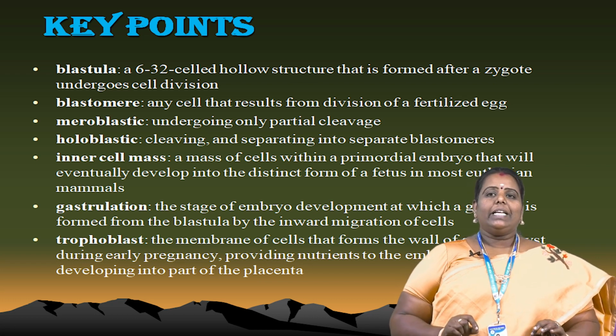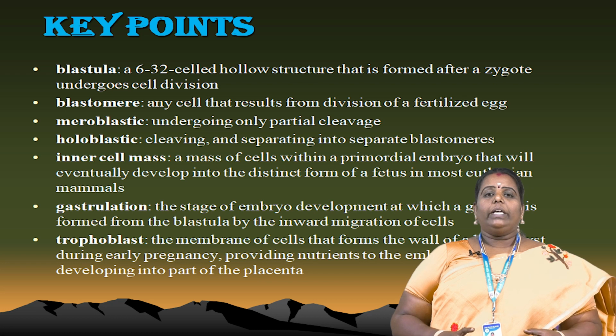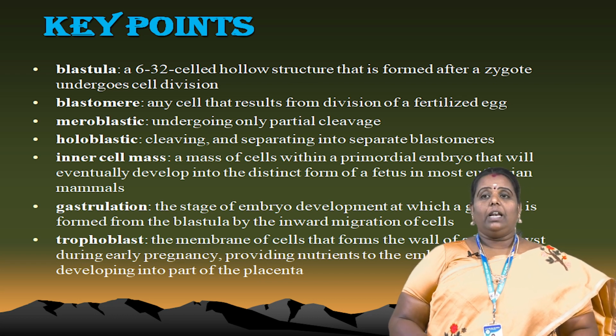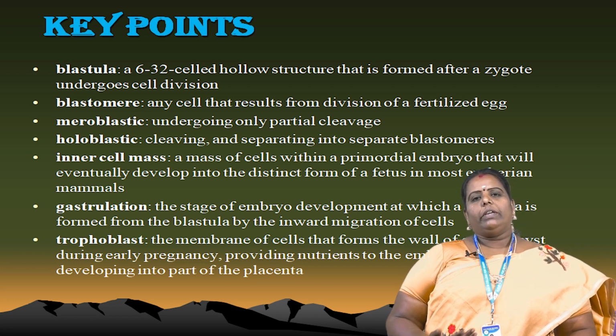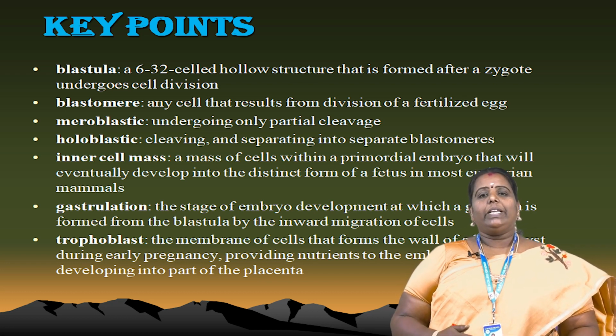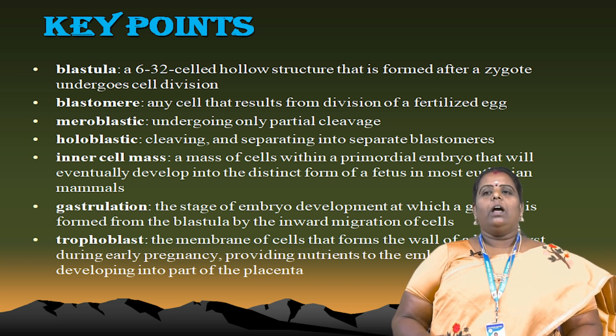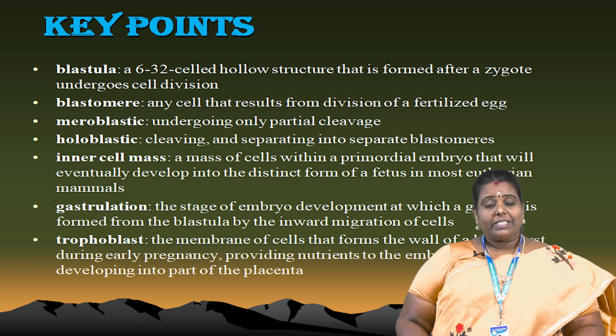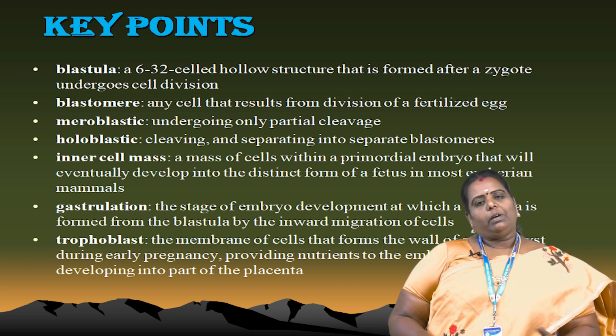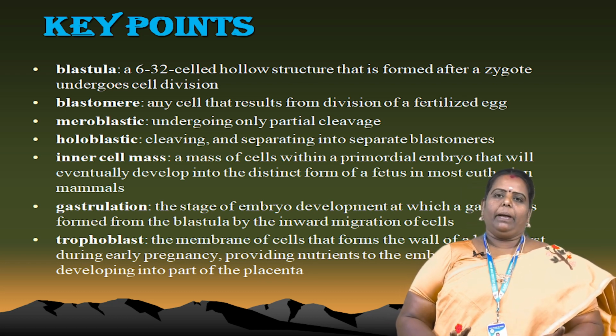Another term is the inner cell mass, the mass of cells within a primordial embryo that will eventually develop into the fetus. It is a very distinct feature of most eutherian mammals, that is, placental mammals. The inner cell mass occurs in eutherian mammals.